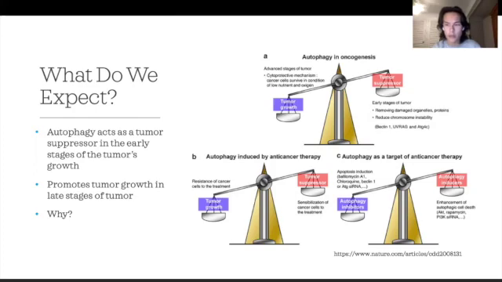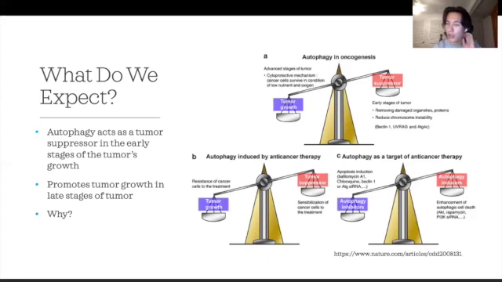However, as we continued looking into this, we saw that in advanced stages of tumor growth, when the tumor was able to surpass all of the cell's mechanisms preventing its growth, the tumors would use autophagy as a way to increase its growth. The autophagy wasn't used to suppress it. In fact, it was used to enhance its growth and push it forward. And we were really curious, you know, how does the tumor cell do that? You'd think that using a way that the cell would use to destroy the tumor, why would the tumor use that in order to enhance its growth, you know?